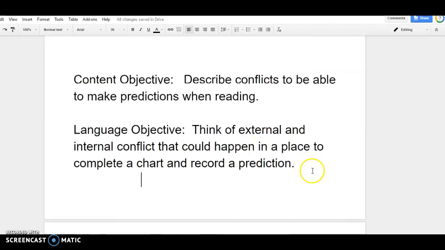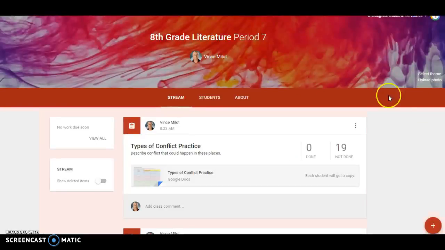Our objective today is to describe conflicts to be able to make predictions when reading. The language objective is to think of external and internal conflict that could happen in a place to complete a chart and record a prediction. Your first step is going to be to go to Google Classroom and open up the top assignment.